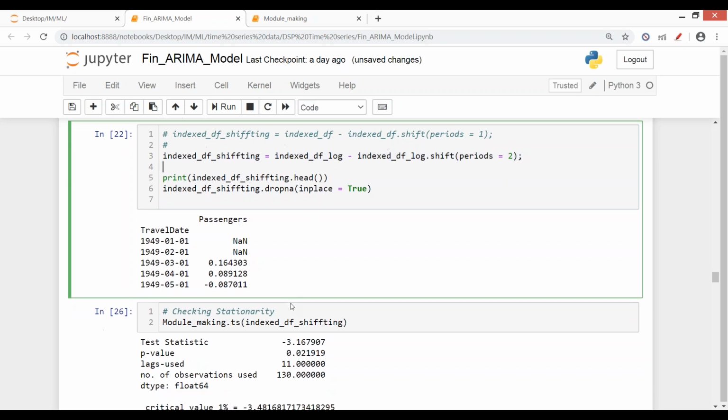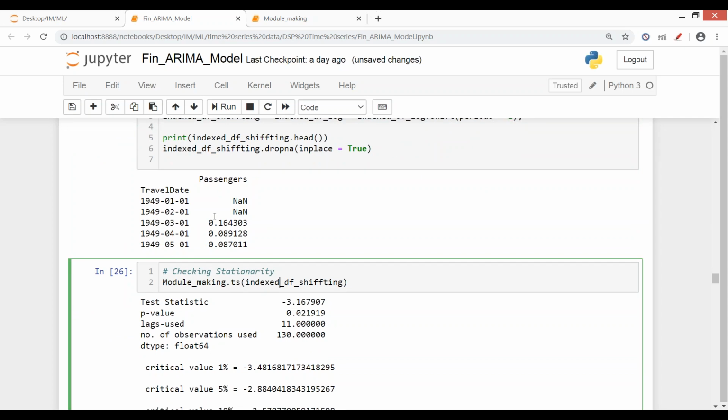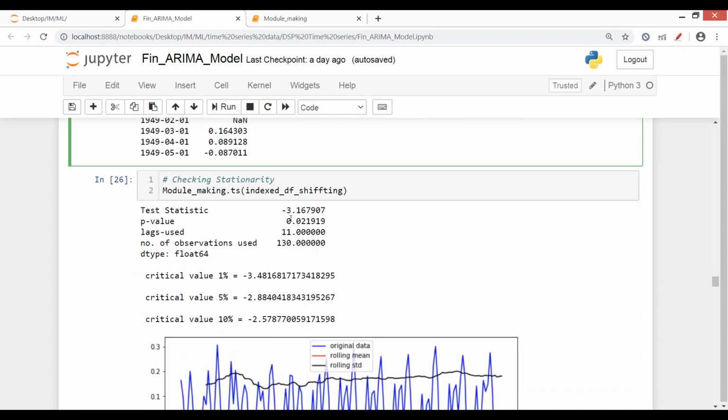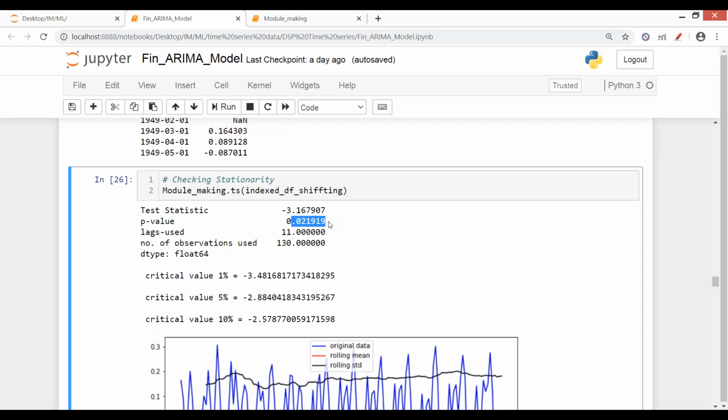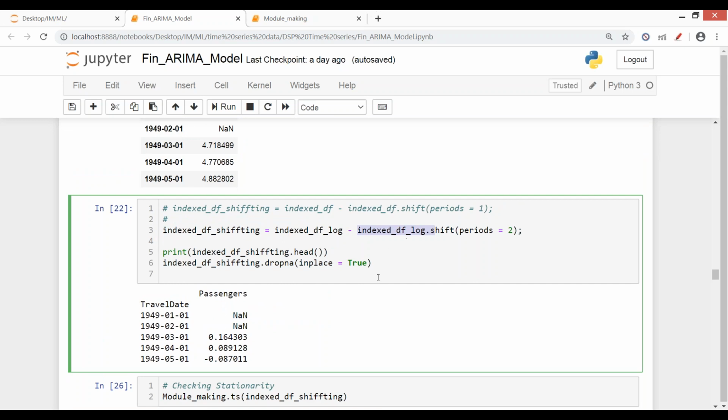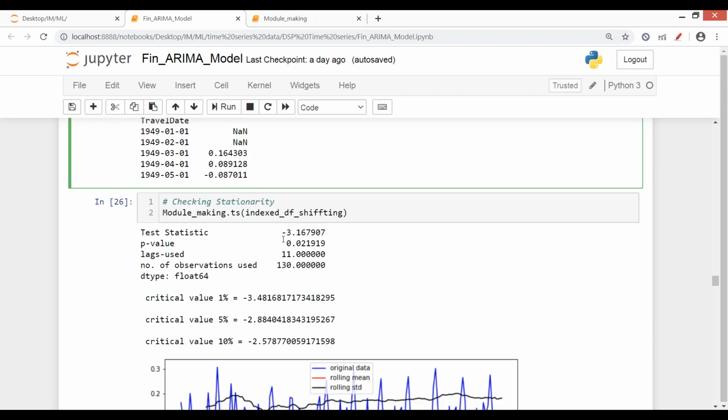So when I check the stationarity of this shifted data, that is index df underscore shifting, when I do the Dickey-Fuller test and check the stationarity again, you see this says the stationary part. Now the value is less than 0.05, and this says that we have achieved stationarity in this data. That is, by differencing our data twice, our stationarity is achieved. Now when we use ARIMA, we can just feed in the parameter of 2, and other parameters will be determined using the ACF and PACF plots. Now you see this way stationarity is achieved.